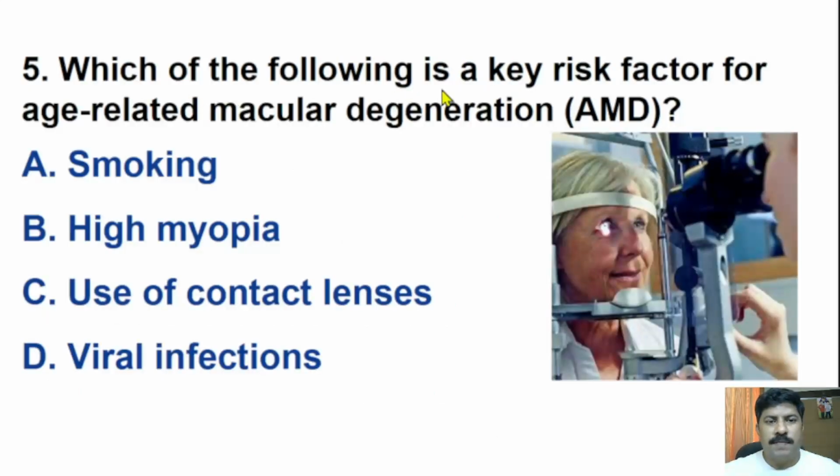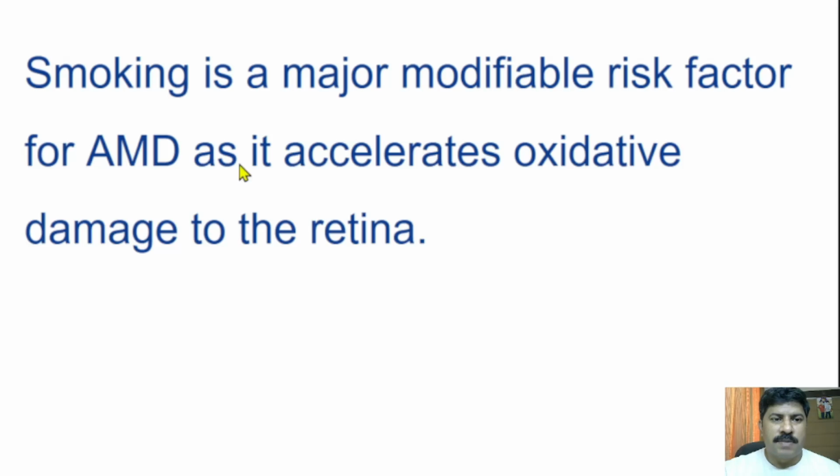Fifth question. Which of the following is a key risk factor for age-related macular degeneration, or AMD? Smoking, high myopia, use of contact lenses, viral infections. The correct answer is smoking. Smoking is a major risk factor for AMD. Smoking is a major modifiable risk factor for AMD as it accelerates oxidative damage to the retina.